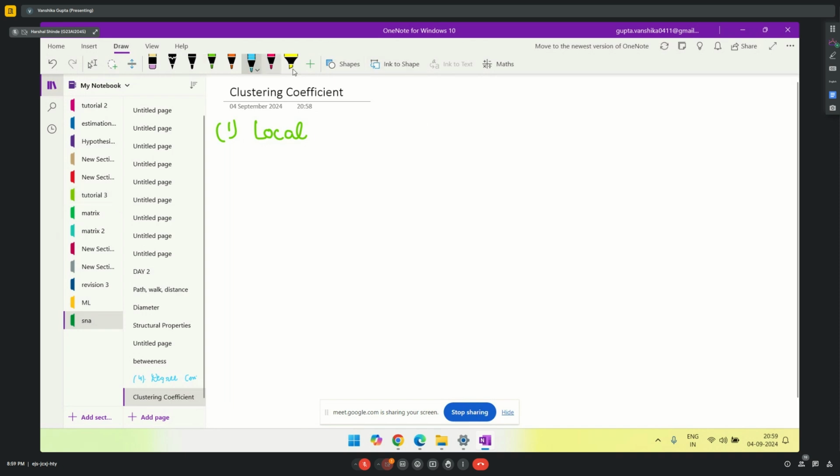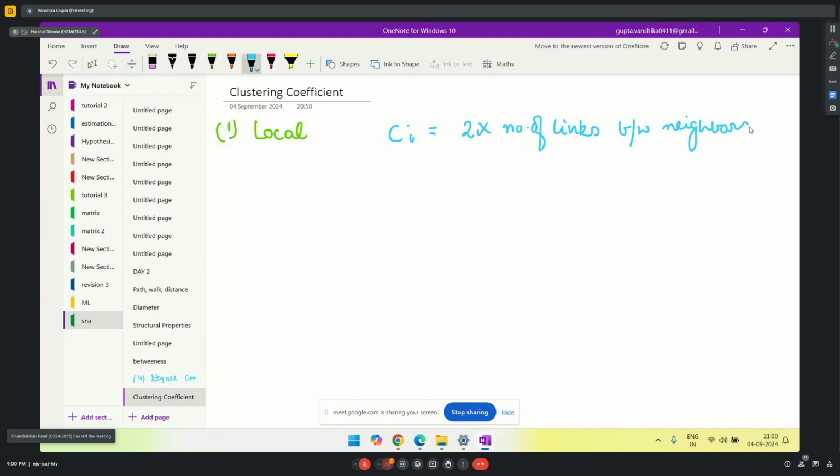So let's talk about the local clustering coefficient. The formula for local clustering coefficient is, let's say I have to calculate for a node i: 2 multiplied by the number of links between neighbors of node i, divided by ki multiplied by ki minus 1.